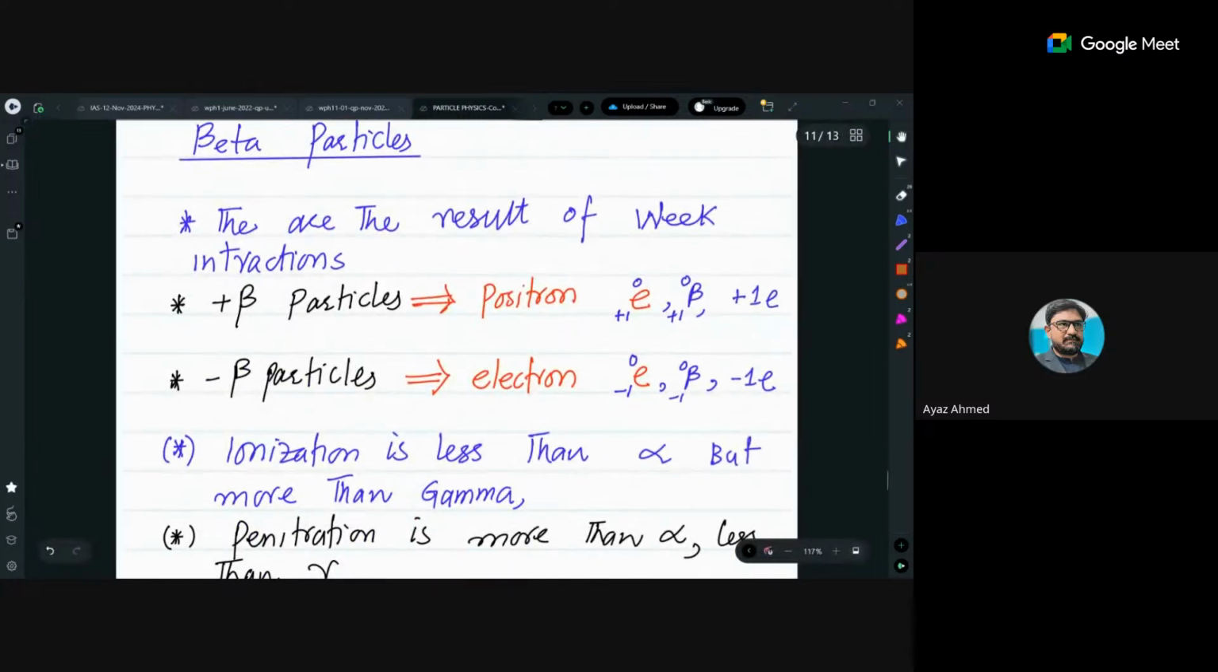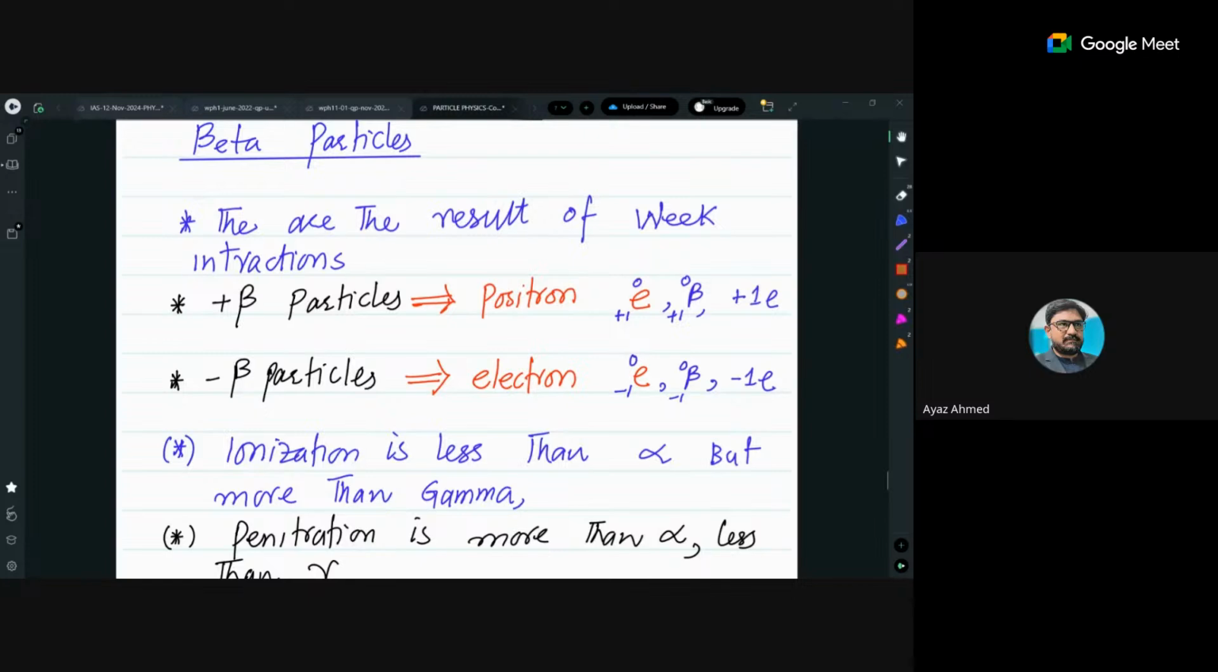Now we will talk about beta particles. Beta particles are basically the result of weak interactions. This is an MCQ, what I have addressed here: what is the main reason of beta particles? Weak nuclear forces, or weak interactions. There are two types of beta particles. I will talk about that in detail in particle physics, because these two are part of particle physics. So here I will just talk about them like a radiation, not as a particle.